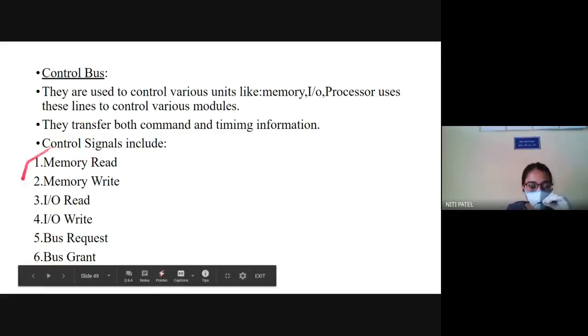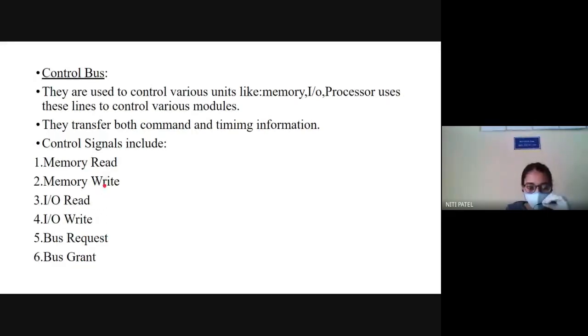So we have 6 control signals. Before I use the bus, I have to make a bus request. In return, I get a bus grant. And then if I'm using memory, I will make use of memory read and memory write. And if I'm making use of IO, I will make use of IO read and IO write.